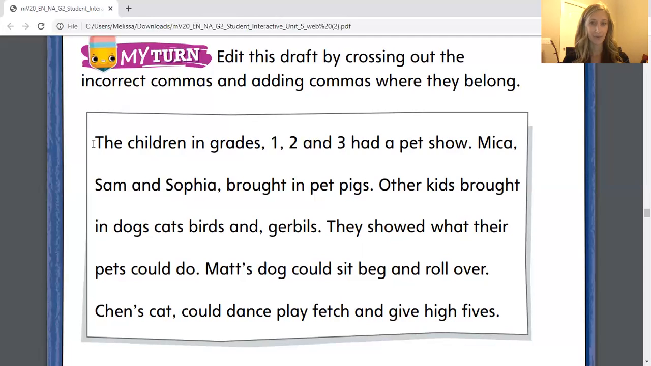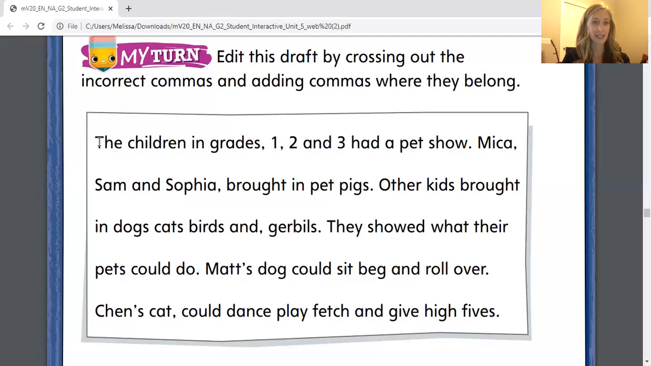Micah and Sam and Sophia brought in pet pigs. Other kids brought in dogs, cats, birds, and gerbils. They showed what their pets could do. Matt's dog could sit, beg, and roll over. Ken's cat could dance, play fetch, and give high fives. Okay, let's go back and reread.